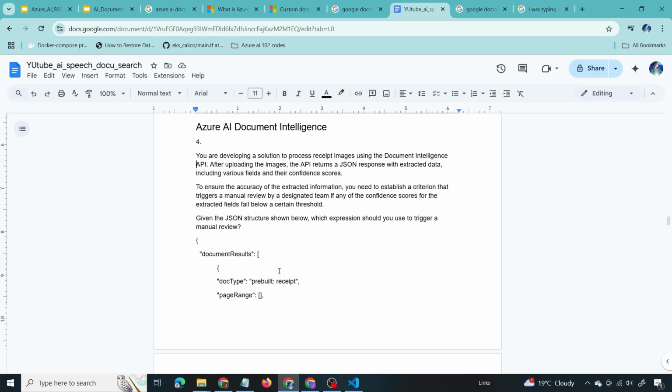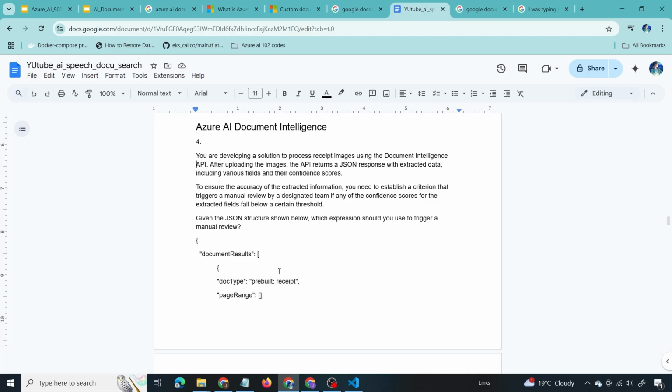Now to the question. You are developing a solution to process receipt images using the documentResults API. After uploading the images, the API returns a JSON response with extracted data, including various fields and their confidence scores.